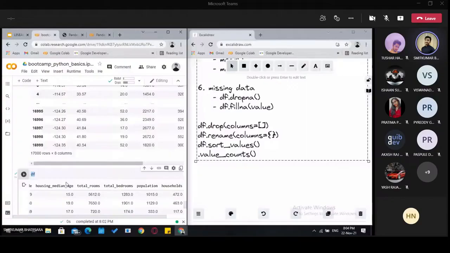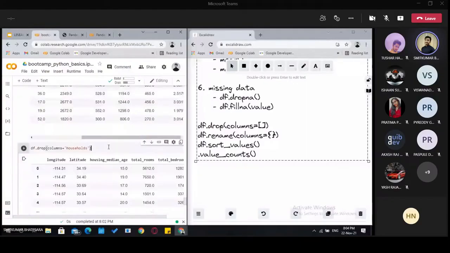As I mentioned, we can use multiple combinations of operations. The first operation is performed first, and after executing it, it returns a copy of the data frame. Then that copy is used by the next operation.